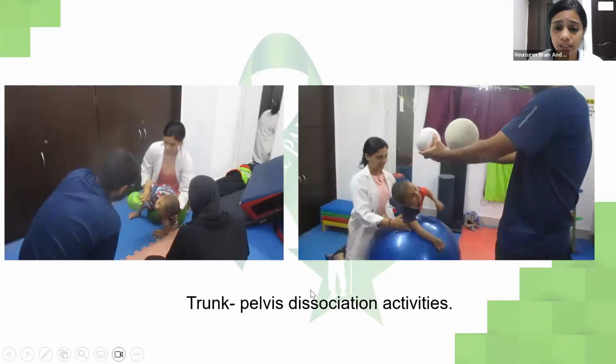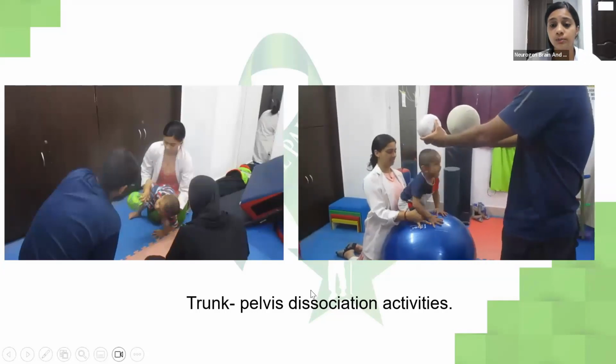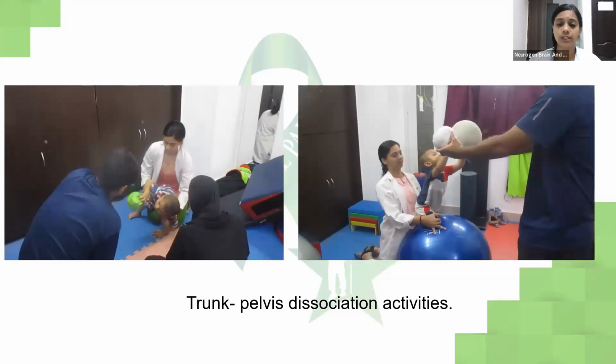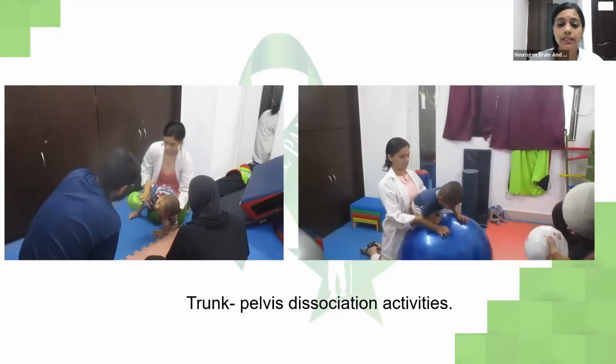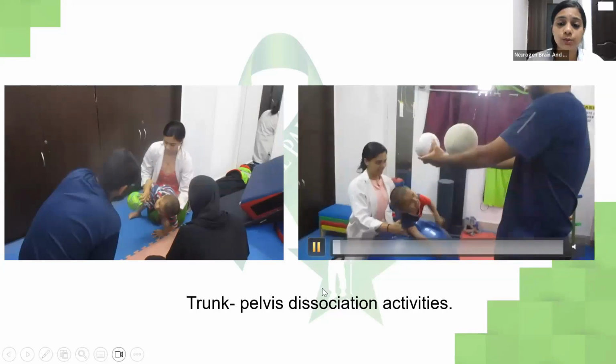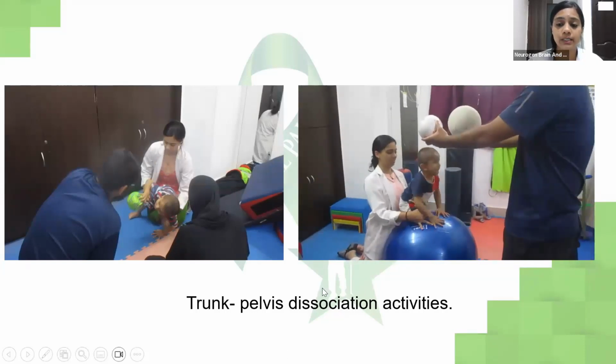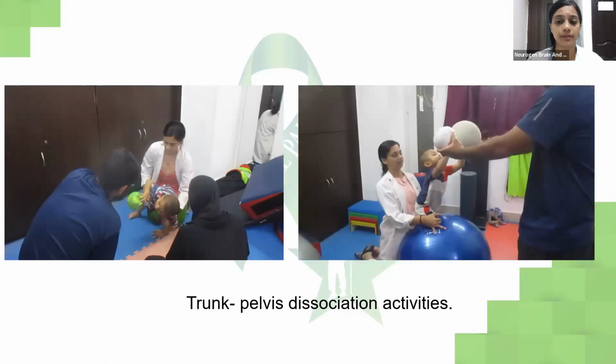Dissociation of pelvis and trunk can also be done on the ball, where the child has one leg in flexion and one suspended down, and he has to reach towards the ball while keeping his spine straight and holding onto it.